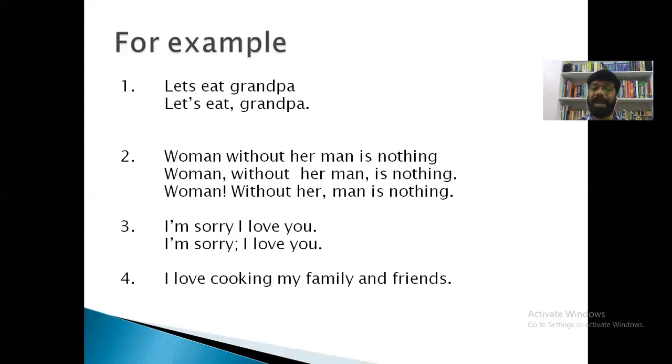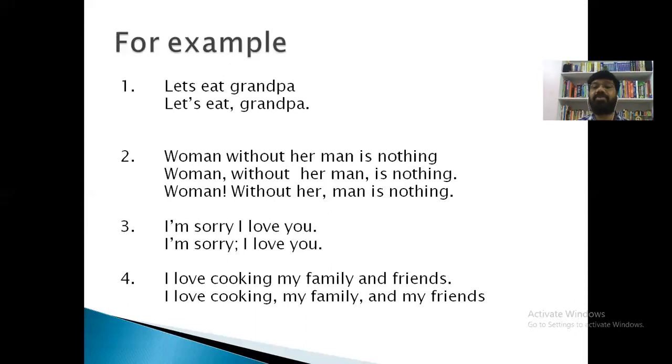You love cooking your family and friends? No, it is also ridiculous. No. So in the absence of punctuation marks, see how the meaning changes with the addition of punctuation, right? I love cooking my family and my friends. It means that cooking is his passion. And so it means that he loves his family very much, right? So it means that he loves his friends very much, right? So it means that I love cooking, comma, my friends and my family and my friends. See how horrible the meaning is in the absence of punctuation marks, right?